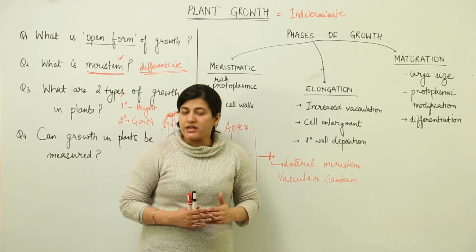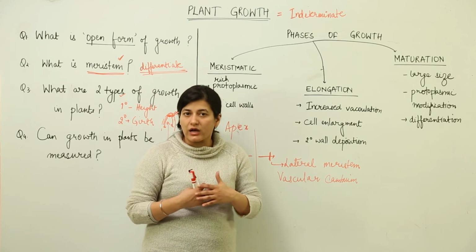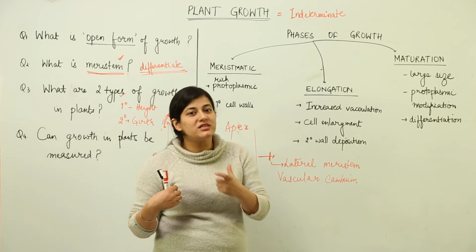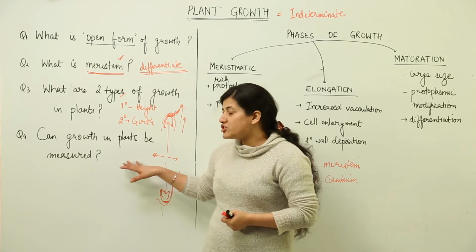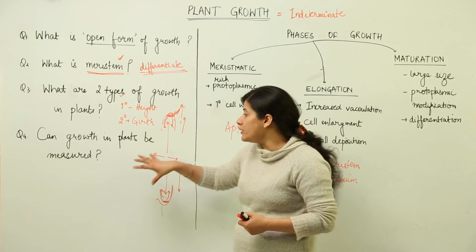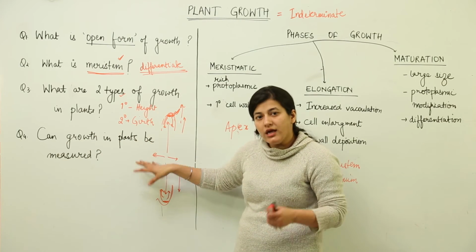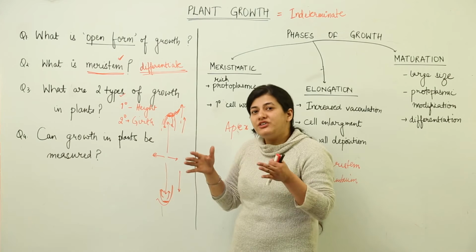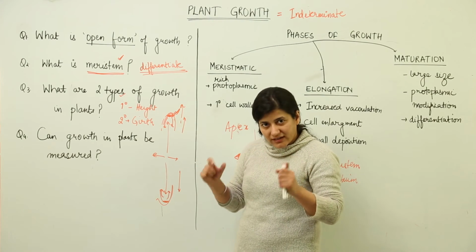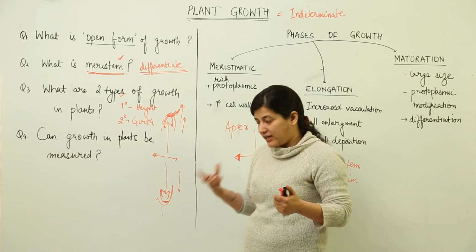Alright, we will study the measurement patterns, how the measurement is done in the case of plants, and what the various instruments and tools are which could be used for measurement of plant growth. But for once, you just need to understand how plant growth can be measured. Mostly it is in terms of dry matter, dry weight as we call it, or in the case of wet matter, that is the biomass production that is taking place.